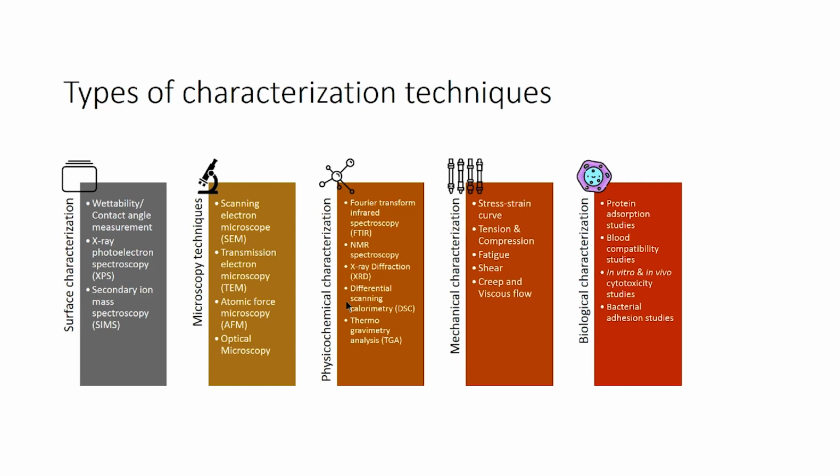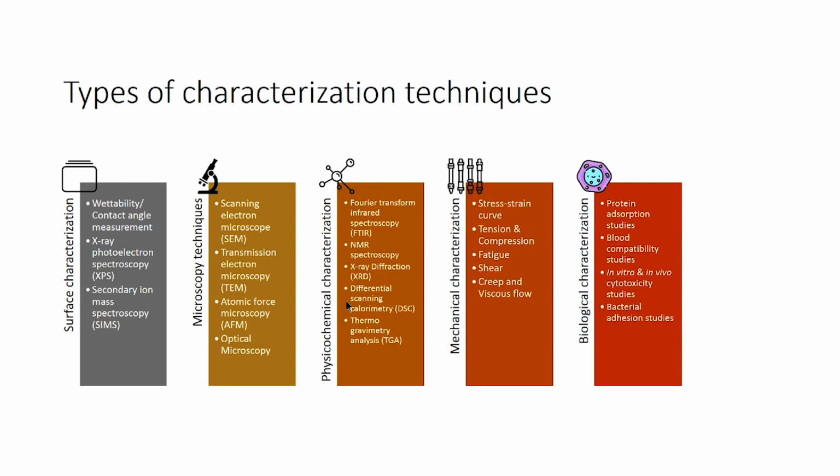Microscopy techniques also come under surface characterization, and there are a lot of microscopic techniques available. One of the mainly used techniques is scanning electron microscopy, which is used to observe the morphology of the material surfaces. Then transmission electron microscopy, which is used to see inside the material. I will explain both of those techniques later.